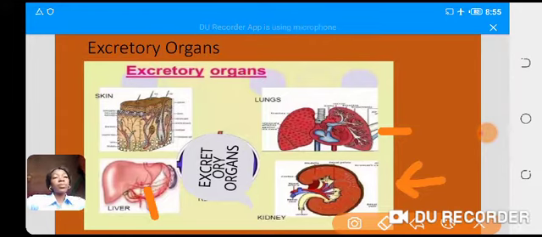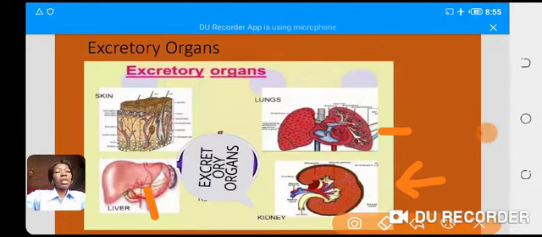Kidney. This is the longitudinal section of the human kidney. That is to say, it has been cut vertically to reveal so many things inside it. So you have the cortex, the medulla, we have the arteries. So at the end of the day, you're going to draw this diagram. This is the longitudinal section of the human kidney. And kidney is primarily concerned with what? Releasing urine from the body.